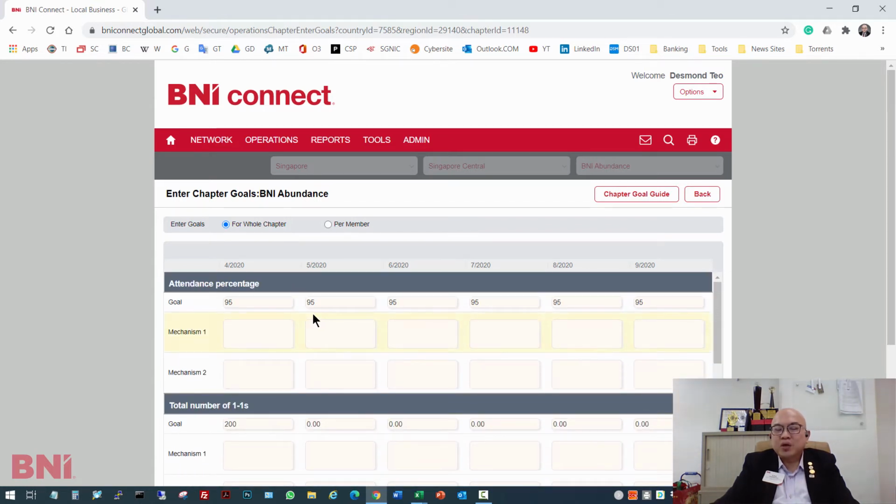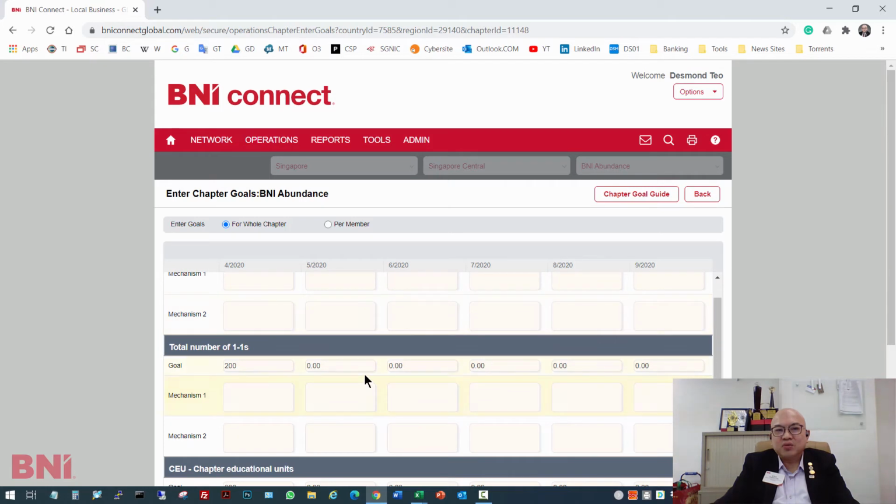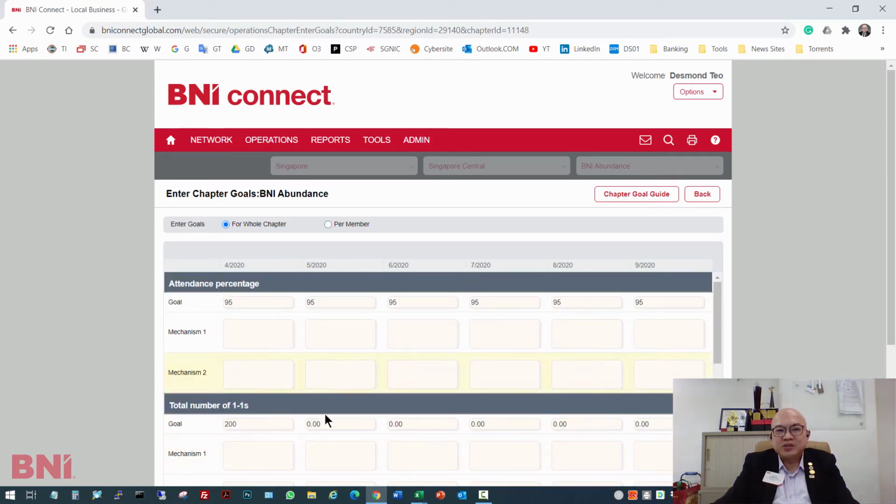What we're going to do next is to plan how you want the chapter to perform in the subsequent months. So for example, we look at the numbers here. Total number of one-to-ones. Let's say if we are able to hit 200 in April, what should be the number in May? Same thing, I would say let's maintain.